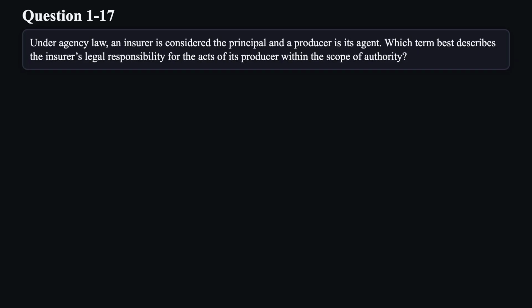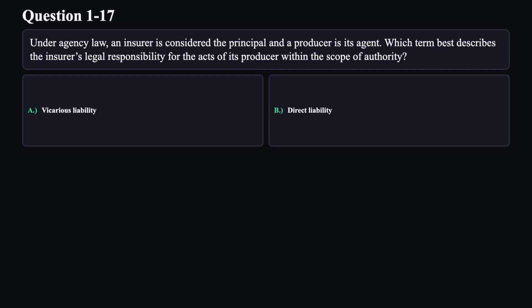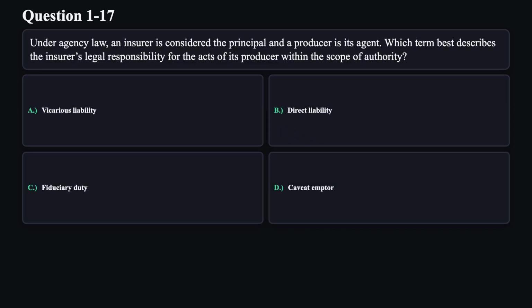Question 17. Under agency law, an insurer is considered the principal, and a producer is its agent. Which term best describes the insurer's legal responsibility for the acts of its producer within the scope of authority? A. Vicarious liability. B. Direct liability. C. Fiduciary duty. D. Caveat emptor.